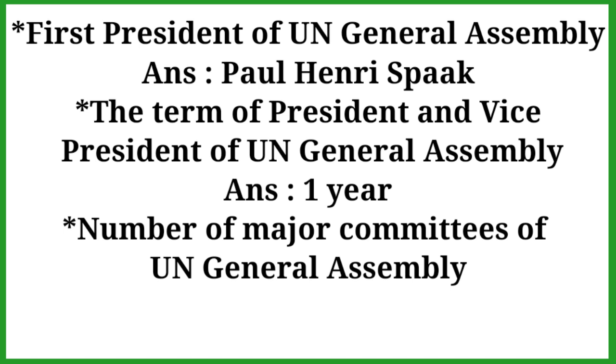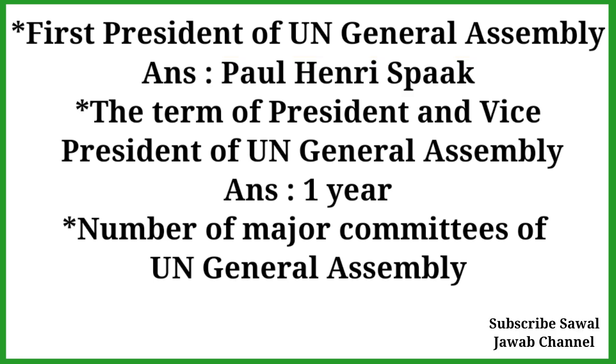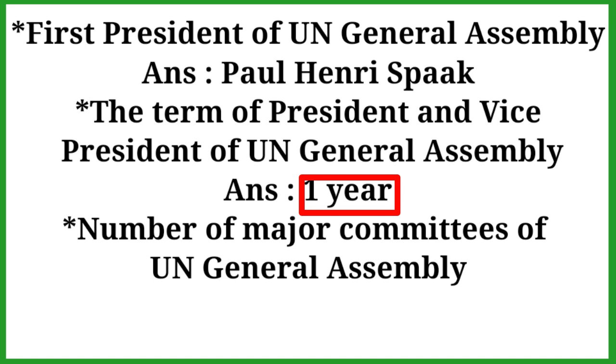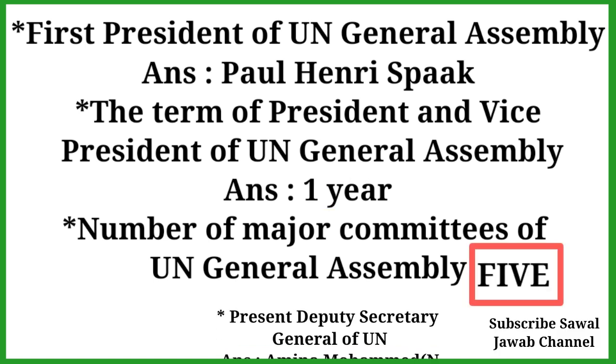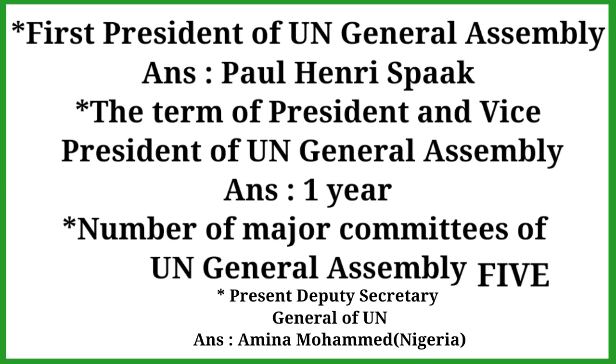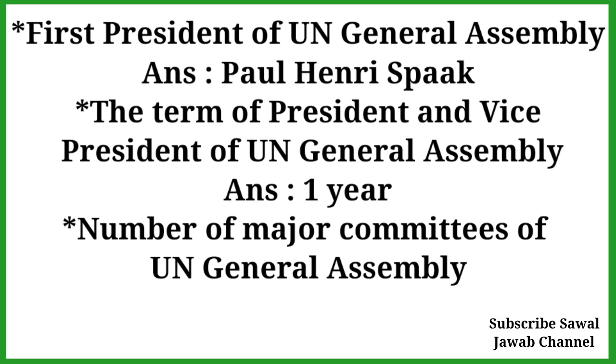The first President of the UN General Assembly was Paul-Henri Spaak. The term of the President and Vice President of the UN General Assembly is 1 year. The number of major committees of the UN General Assembly is 5. The present Deputy Secretary of the UN General Assembly is from Nigeria.